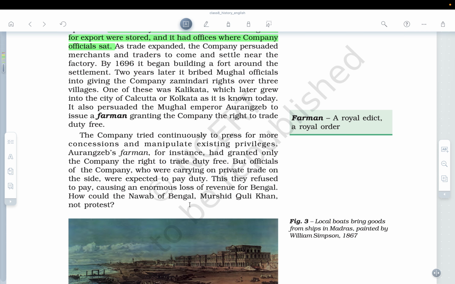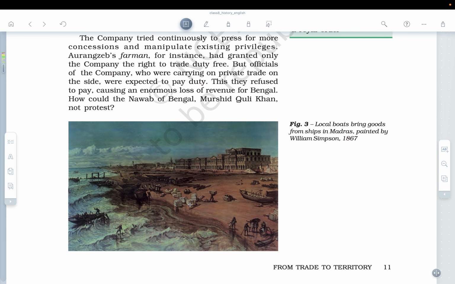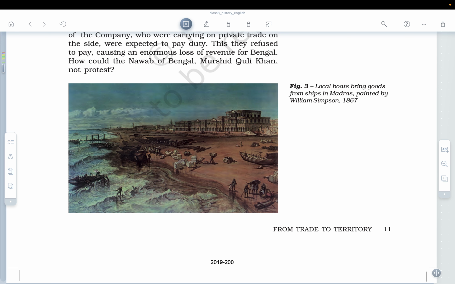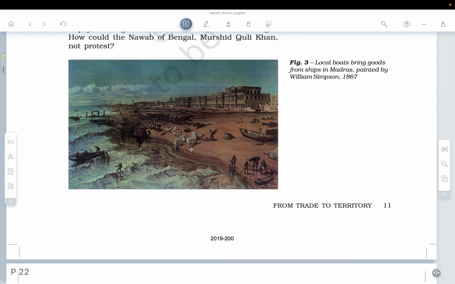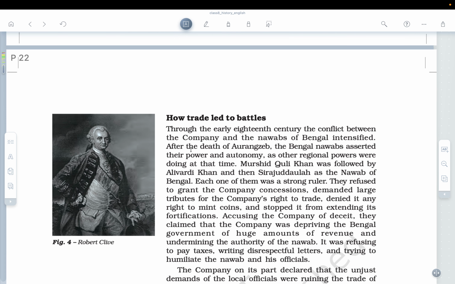But officials of the company who were carrying on private trade on the side were expected to pay duty. They were supposed to pay the duty, but they always refused to pay that, causing an enormous loss of revenue for Bengal. And during that time, the Nawabs of Bengal were agitated because of that. To name one of them, Murshid Quli Khan. How could it happen that the local Nawab is not going to protest against the Britishers? Okay, you can see the settlements of the Britishers around the Hooghly River.